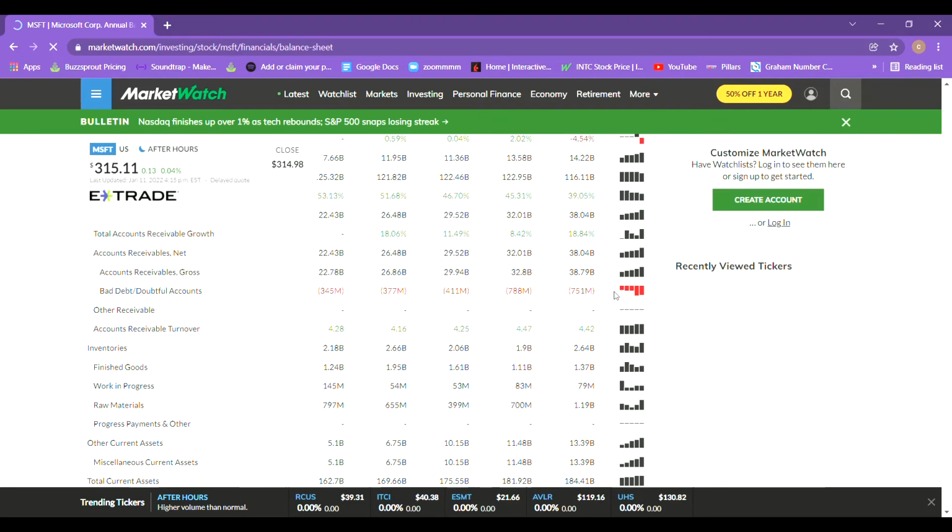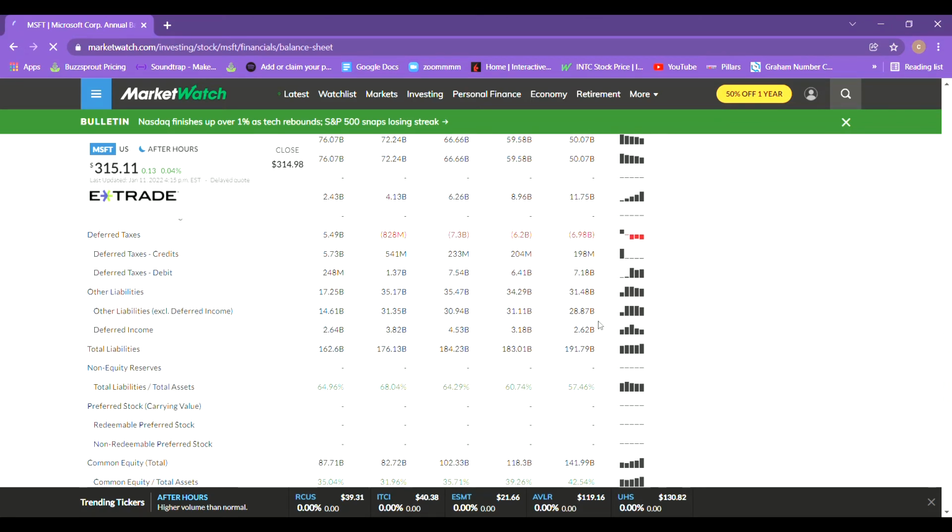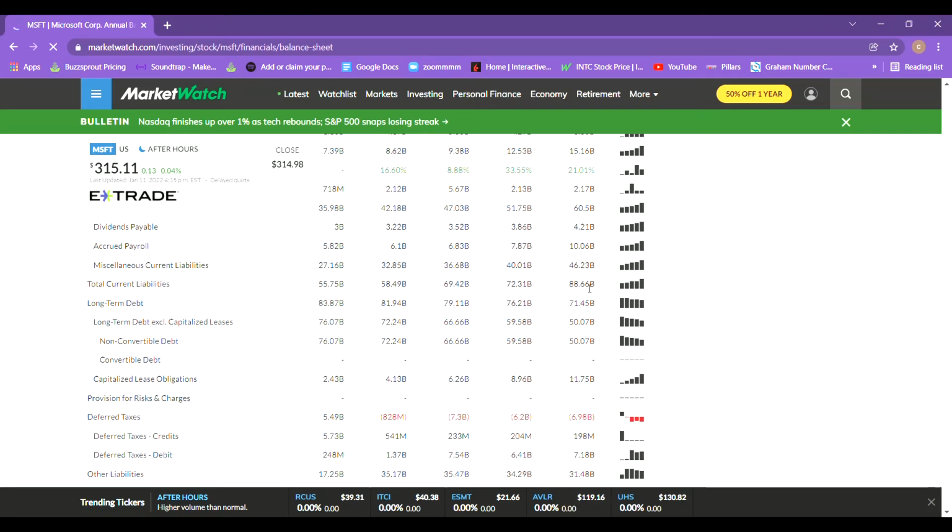Moving into their balance sheet now, we're going to take a look at their current assets. So their current asset growth has been doing good. So they brought this up to 184 billion, which is an increase of 14% from 5 years ago. Now with their current liabilities, as of 2021, they're at 88 billion, which is great to see as they have 96 billion more current assets than current liabilities.